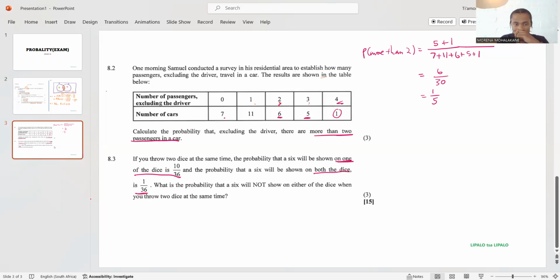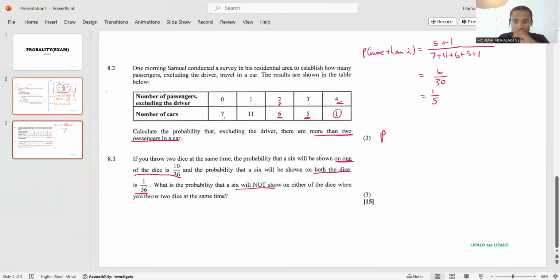1/36. Okay, so the question is, what is the probability that a 6 will not show on either of the dice when you throw 2 dice at the same time? I know the total probability gives me 1. It's 100%. The whole outcome is 100%.